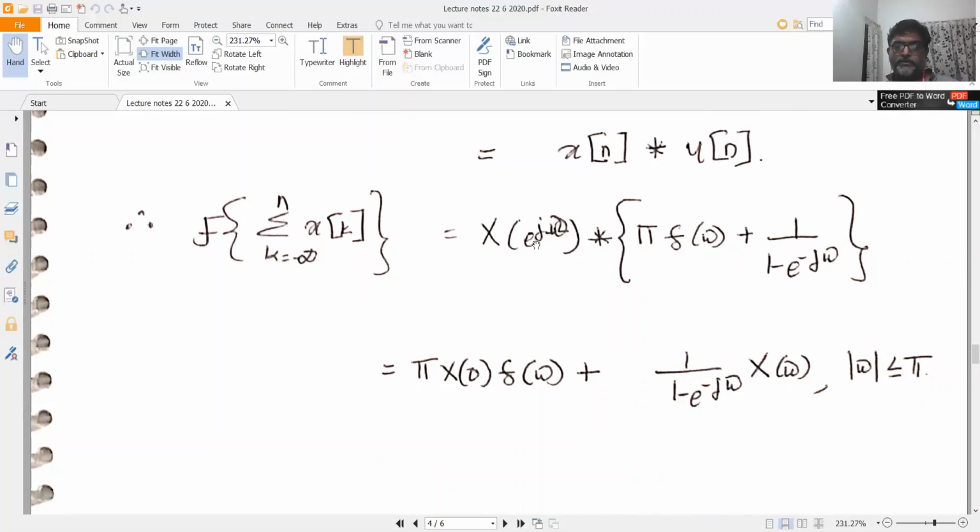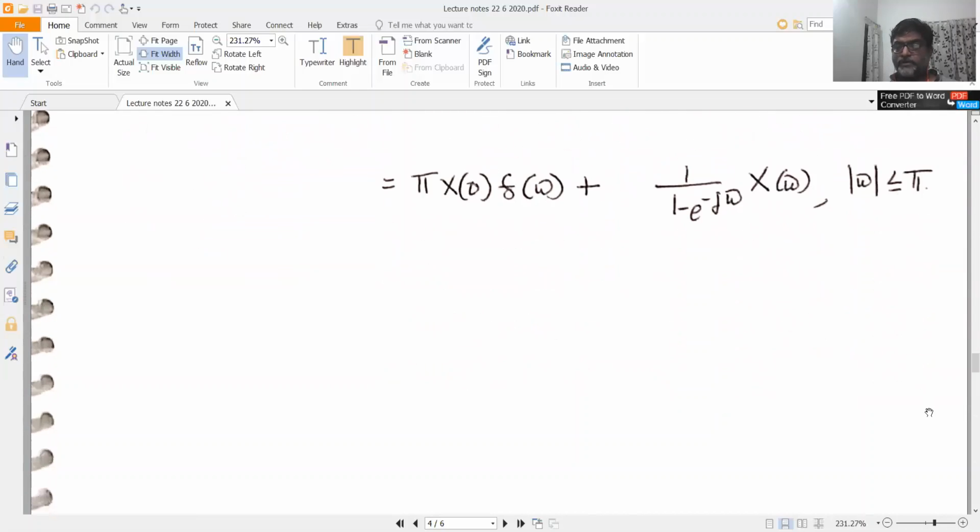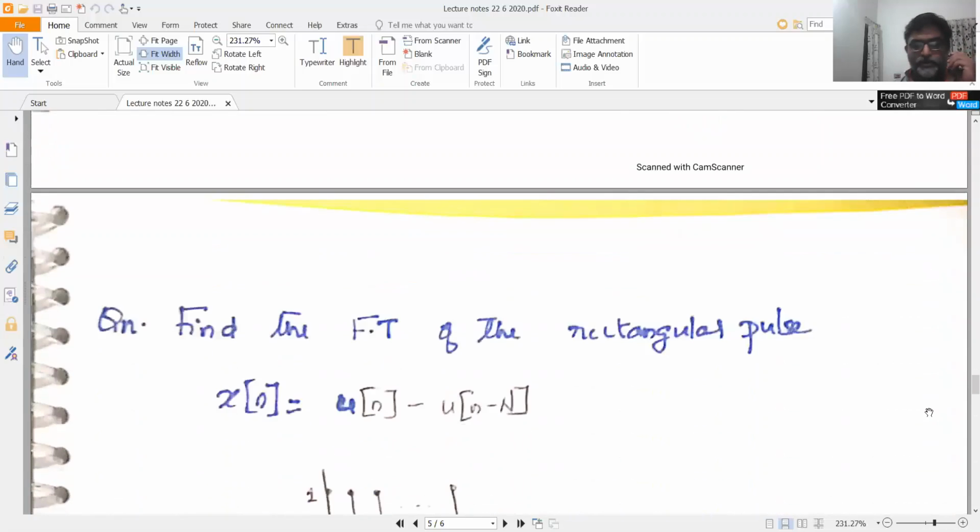So from the sampling property of the impulse function, delta omega into X of e power j omega is just sampling X of e power j omega at omega equal to 0. So this becomes pi into X of 0 into delta omega, plus the second term, 1 by 1 minus e raised to minus j omega into X of e power j omega, for mod omega less than or equal to pi. So that's the accumulation property of the discrete time Fourier transform.